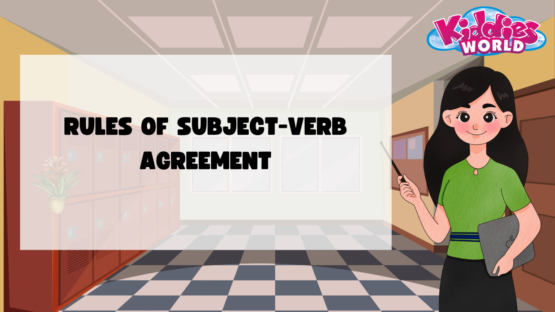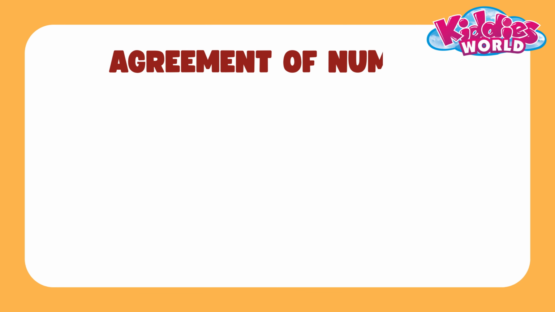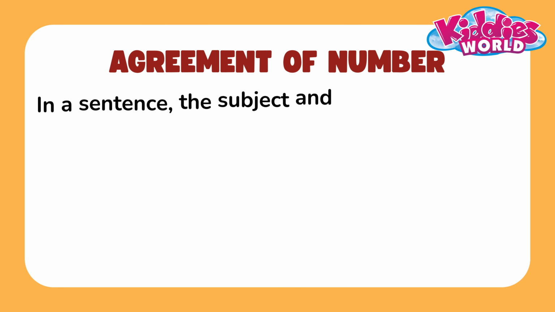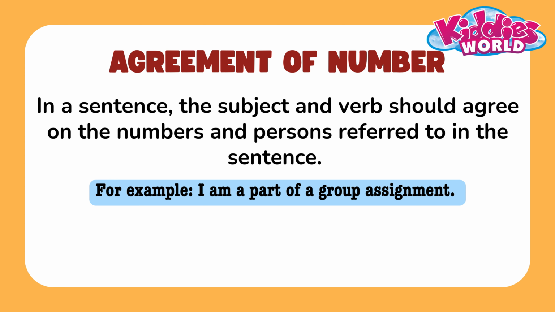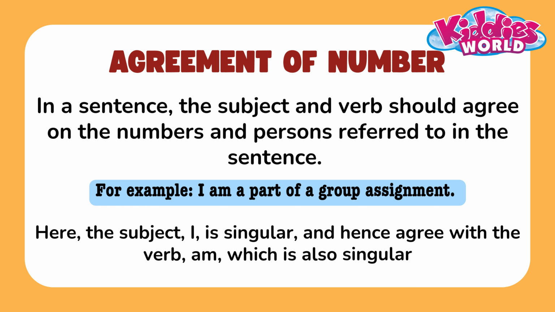Rules of subject-verb agreement. Agreement of number. In a sentence, the subject and verb should agree on the numbers and persons referred to in the sentence. For example, I am a part of a group assignment. Here, the subject, I, is singular and hence agrees with the verb am, which is also singular.